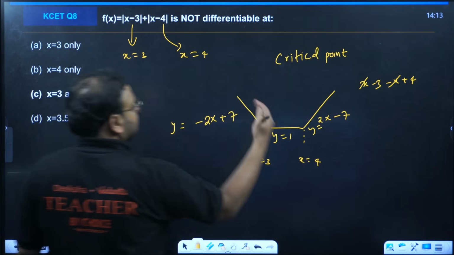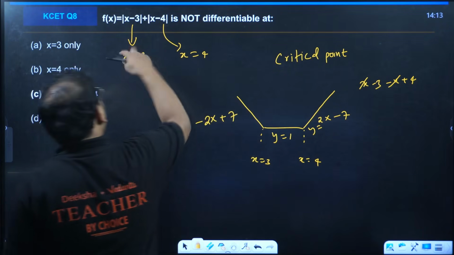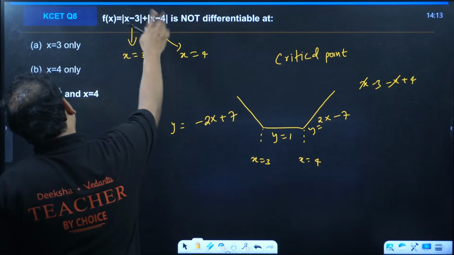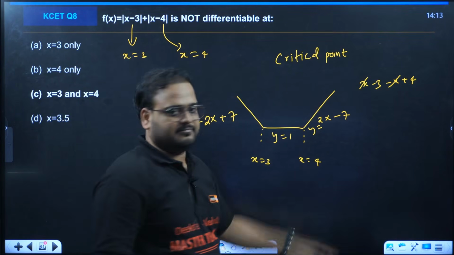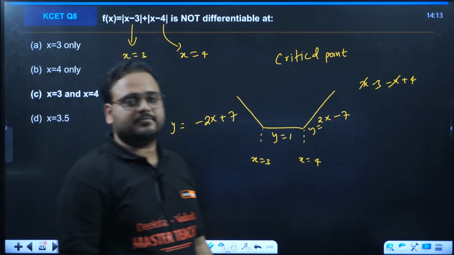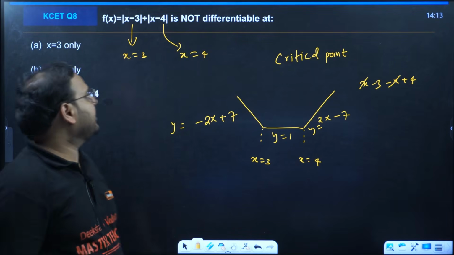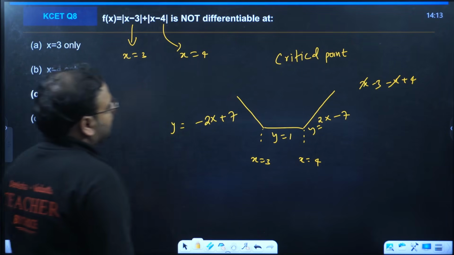And after 4, both of them are positive. So x minus 3 and x minus 4. Add them to get 2x minus 7. So this is the curve. This is the curve. Right? This is the curve.